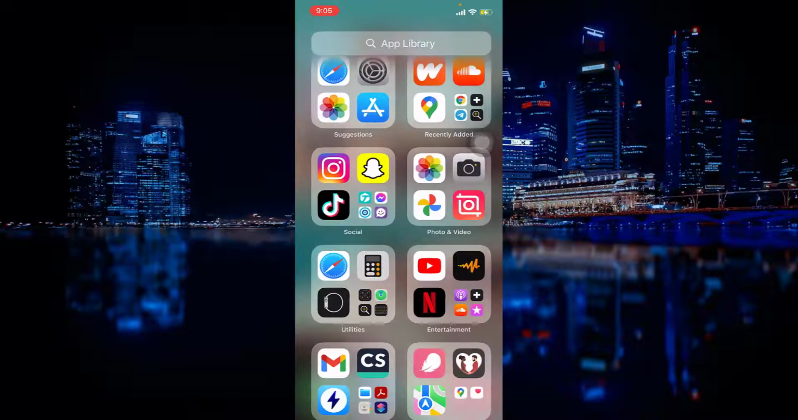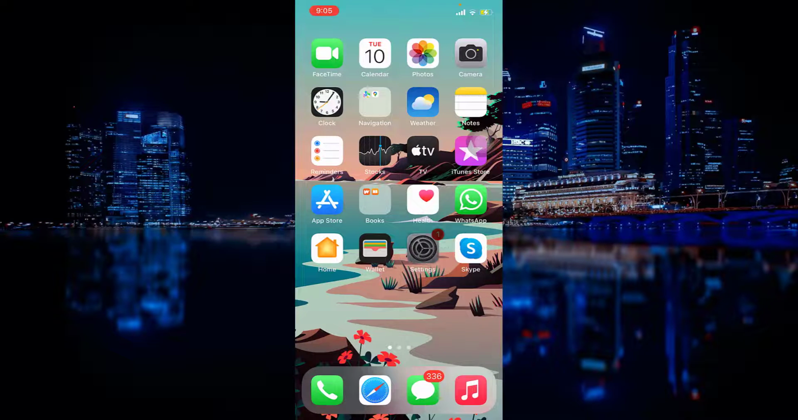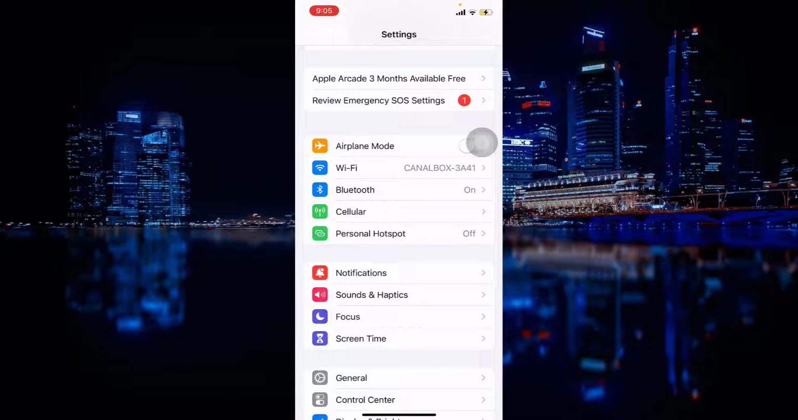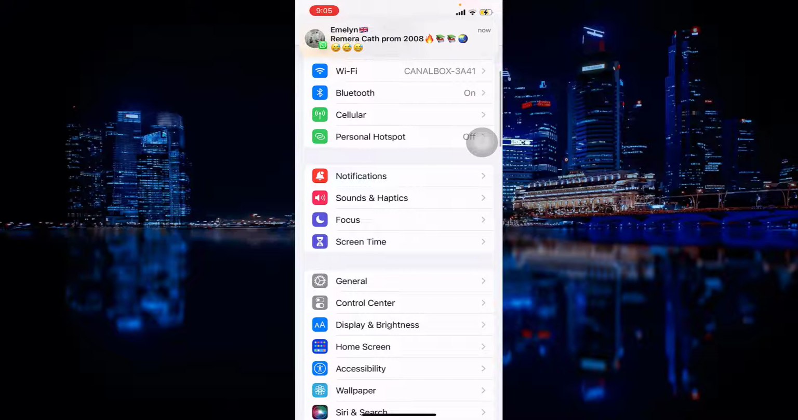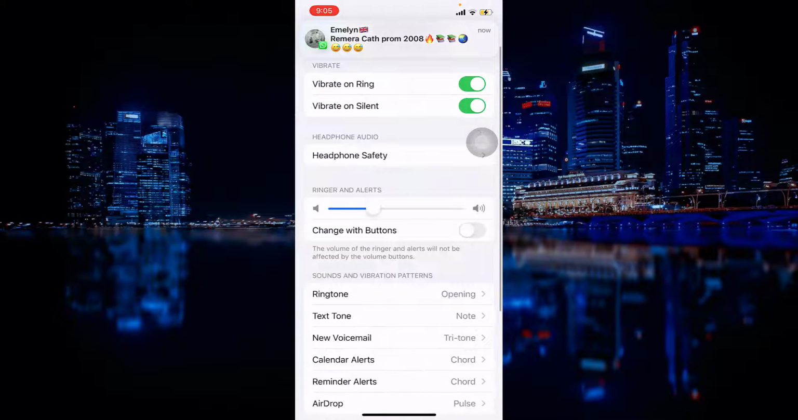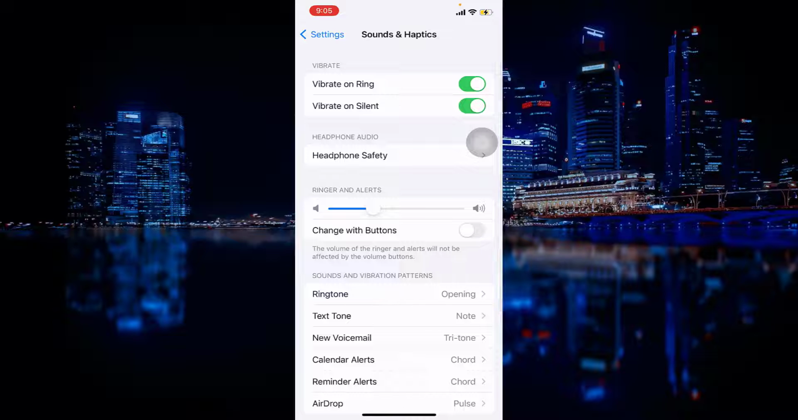So I'm gonna start by going to where it's written settings, and then I'll just scroll to where it's written sounds and haptics. After that, I will just go to vibrate on ring. I'm gonna scroll left to turn it off, or scroll right to turn it on.